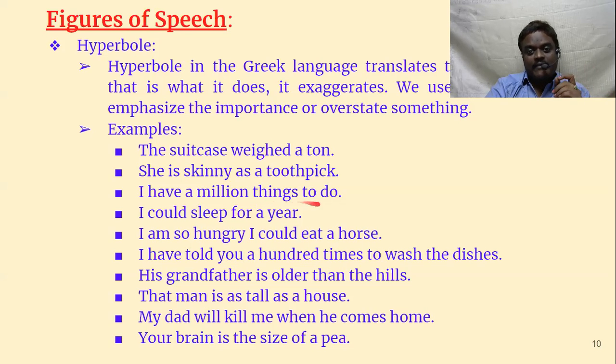I have a million things to do. Million things to do. What does it mean here? Actually, does he have a million things? Has he counted? Has he made a list that I have this many works? No, nothing like that. Maybe he's very busy, and just so as to emphasize that he is very busy, he is saying that I have a million things to do. Please come tomorrow. I'm very busy. I have a million things to do.